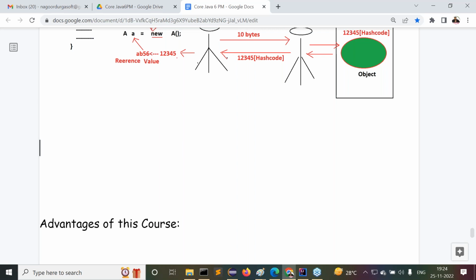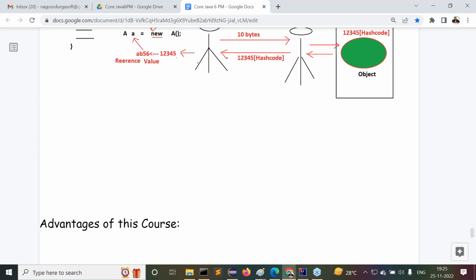And the second one, a preprocessor is required in C and C++, but a preprocessor is not required in Java. Third one is, C and C++ are platform dependent, but Java is what? A platform independent programming language. Then what next?